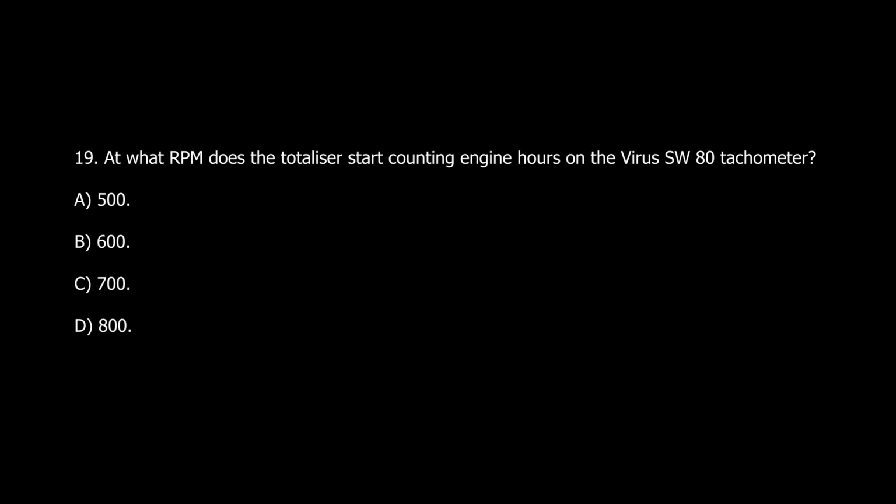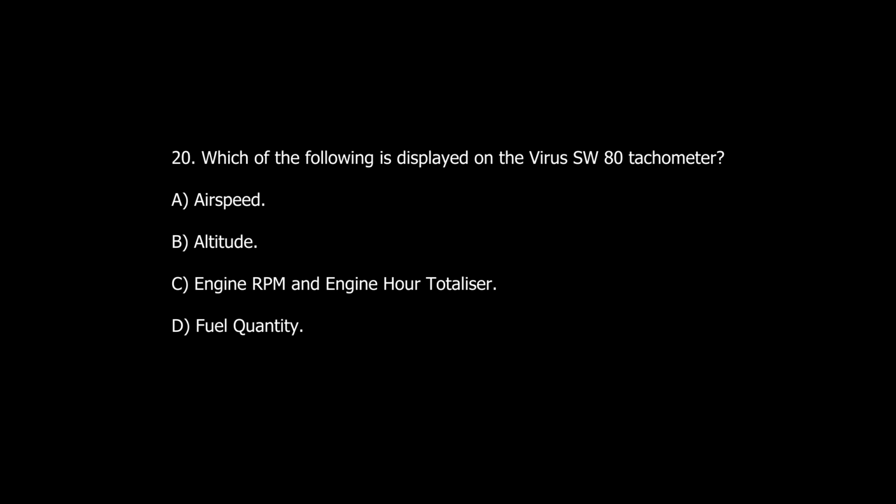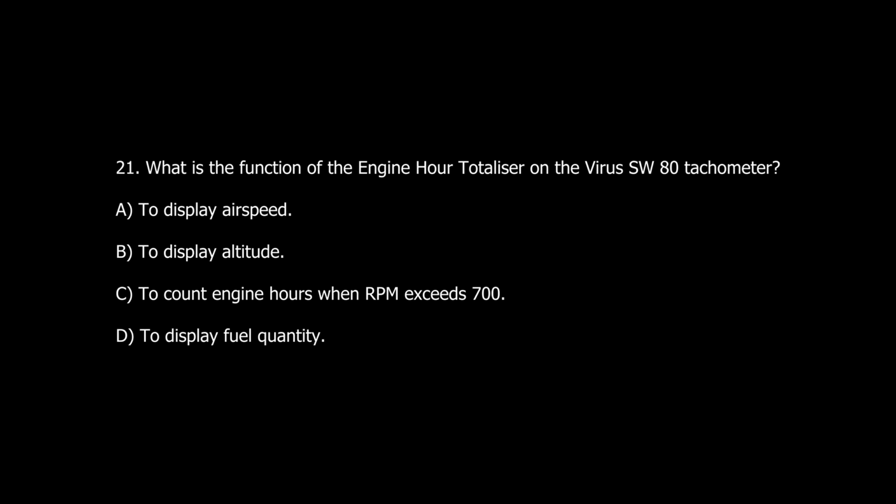Question number 19. At what RPM does the totalizer start counting engine hours on the virus SW-80 tachometer? A. 500. B. 600. C. 700. D. 800. Question number 20. Which of the following is displayed on the virus SW-80 tachometer? A. Airspeed. B. Altitude. C. Engine RPM and engine hour totalizer. D. Fuel quantity.